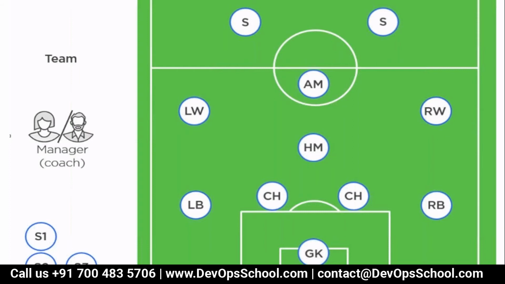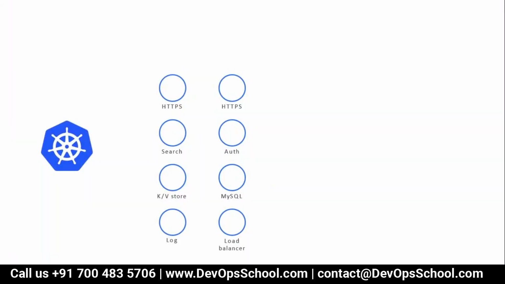Okay. So now convert these players into microservices. You have hundreds of microservices. Each microservice has its own properties, its own qualities, but requires some guidance, some control. For what? Request and response. See, passing a ball you can convert into request and response. Okay. So each of these players is a certain microservice.